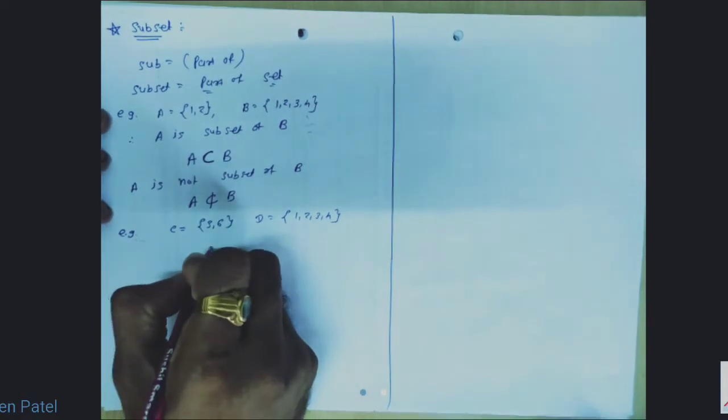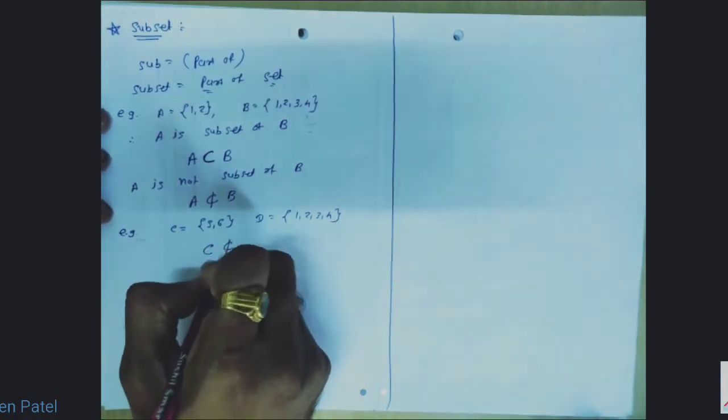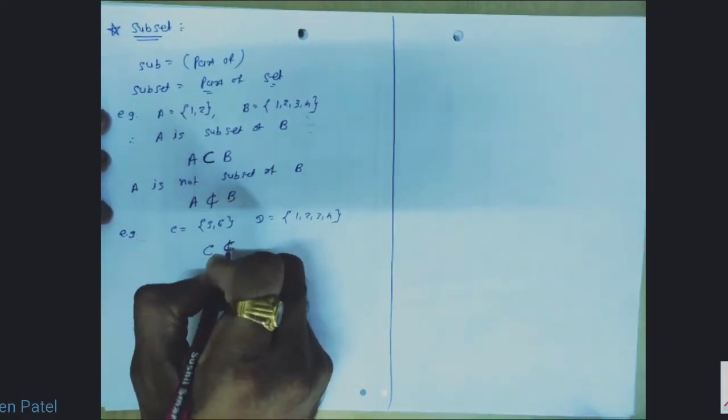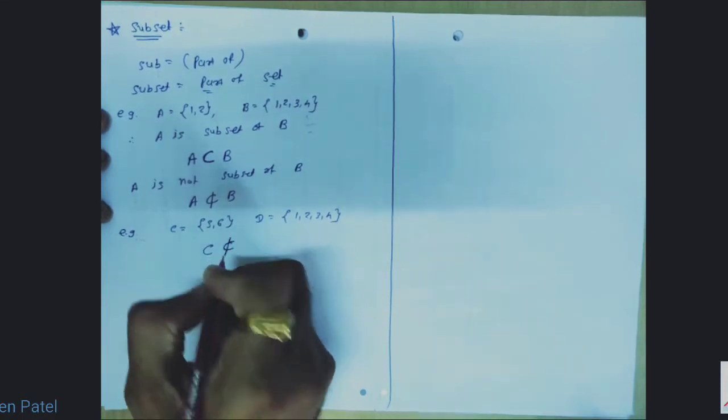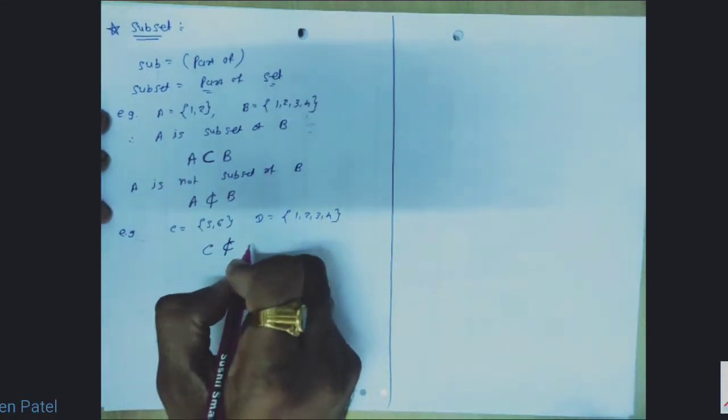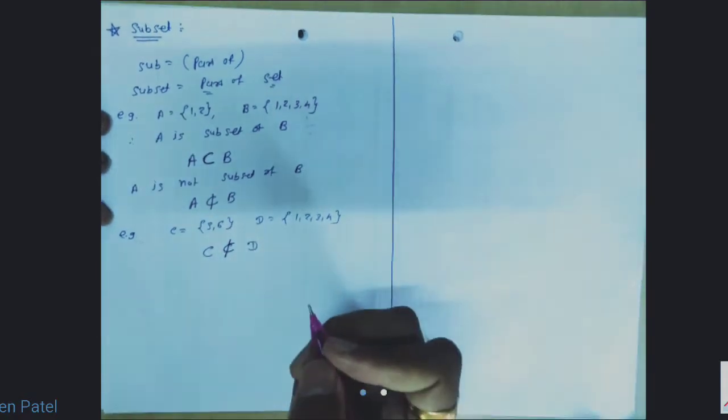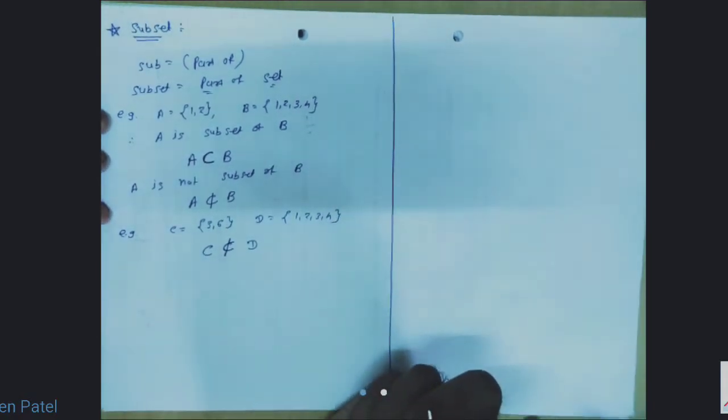So we can say that C is not subset. For the subset symbol, we write it, and after that we cross it. Set C is not subset of set D. Done. So this is subset.